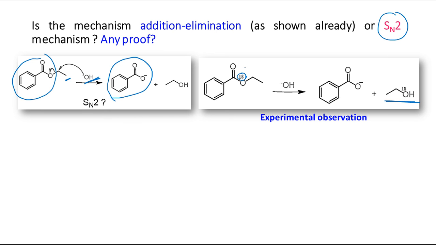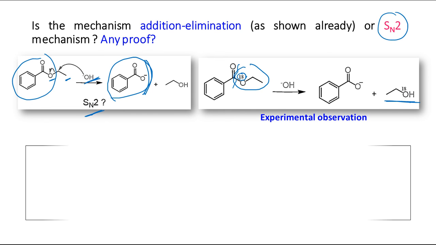It proves that this alcohol part is coming from this, so this bond must be broken. If you follow the SN2 mechanism, the oxygen would still remain with this part. So we can say this is not a one step SN2 type mechanism, but the addition elimination mechanism that we have just seen in the previous slide.